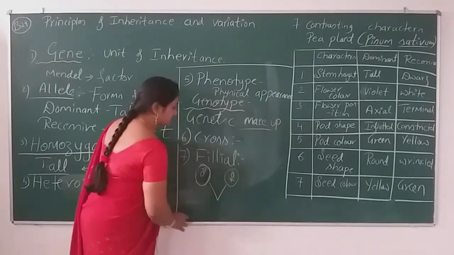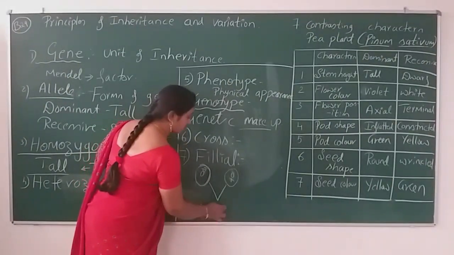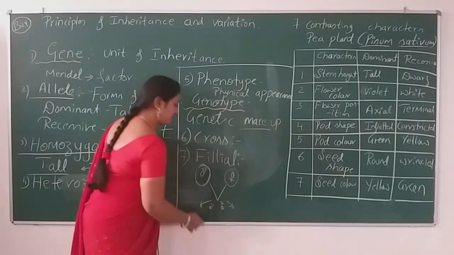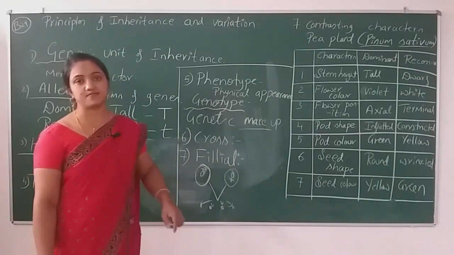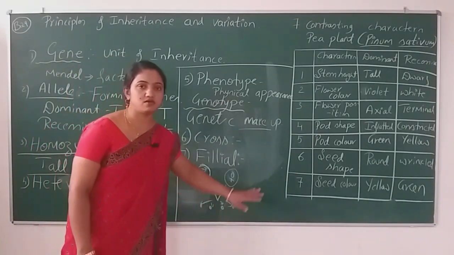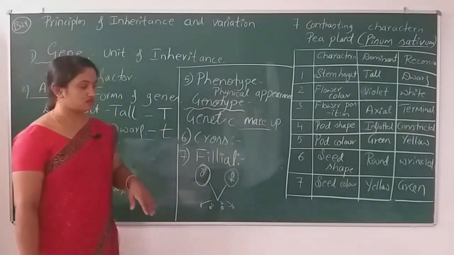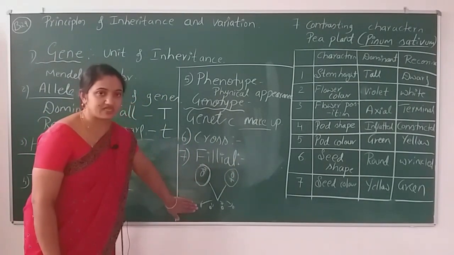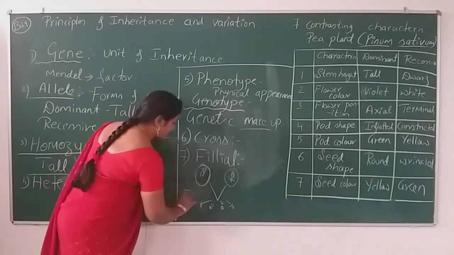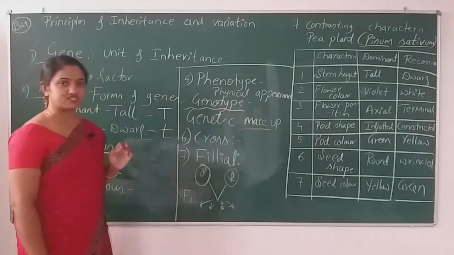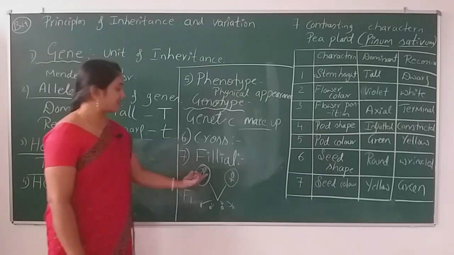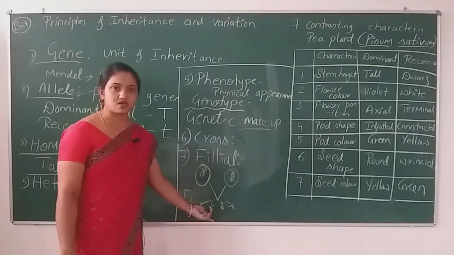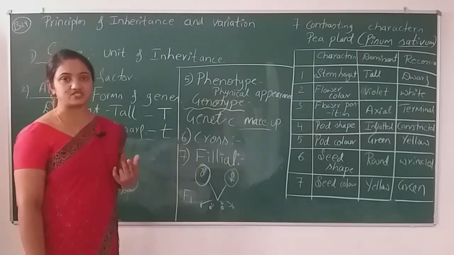When we cross these plants, what offsprings do we get from these plants? Some offsprings will definitely be there, the plants of the next generation. So this generation, the first generation, is known as first filial generation. The selected plants are the parents. The first obtained offsprings are known as F1 generation.